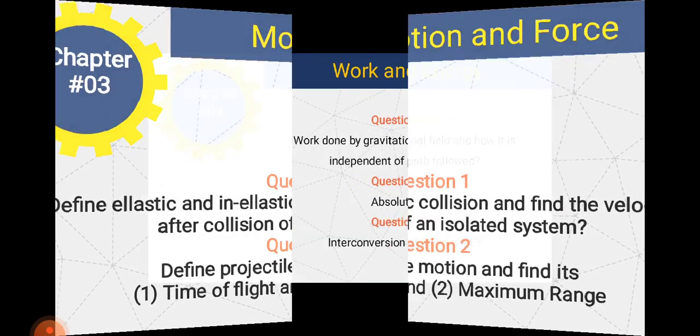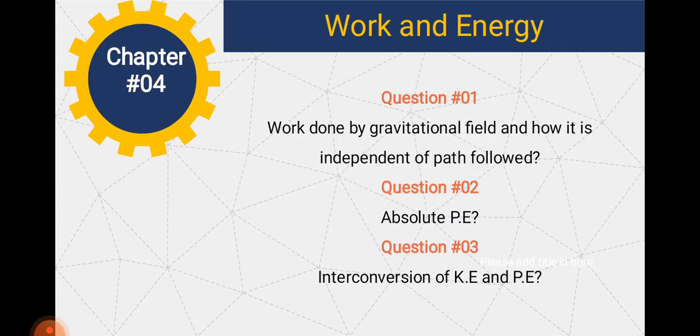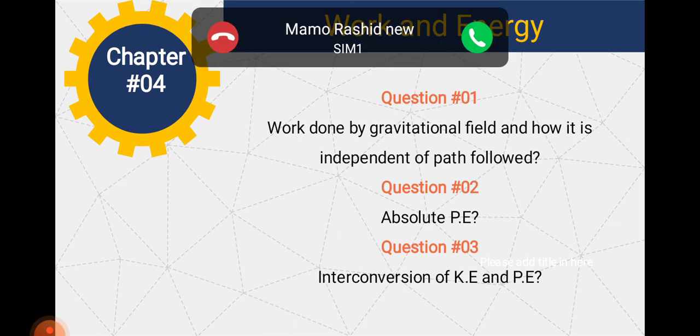And from chapter number 4, which is about work and energy, question number 1 is work done by gravitational field and how it is independent of the path followed. The second question is absolute potential energy, and the third one is interconversion of kinetic energy and potential energy. The second question, absolute potential energy, is very important among all of these questions.